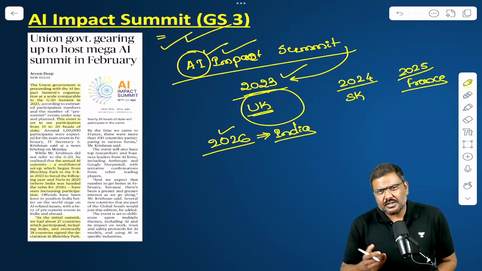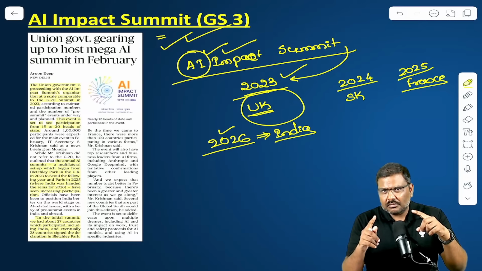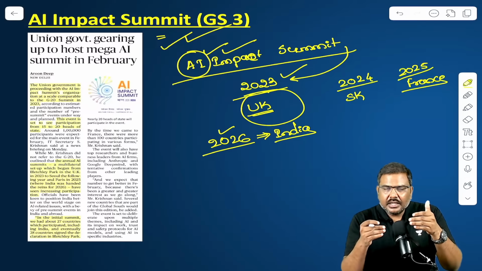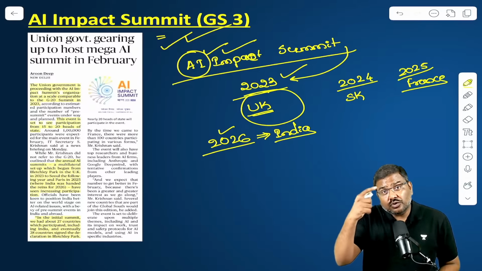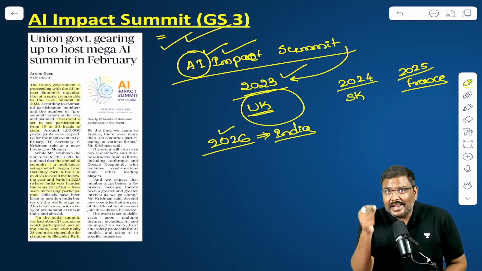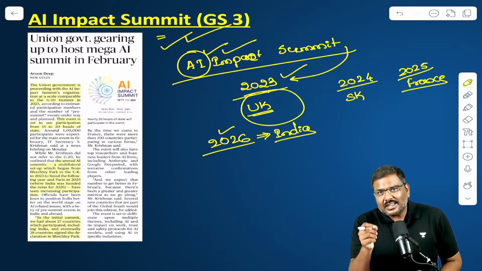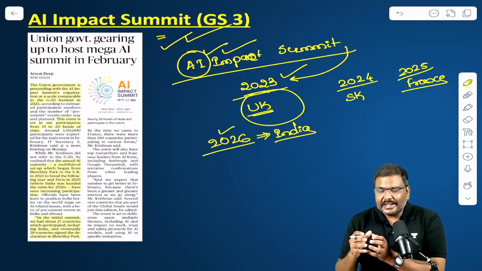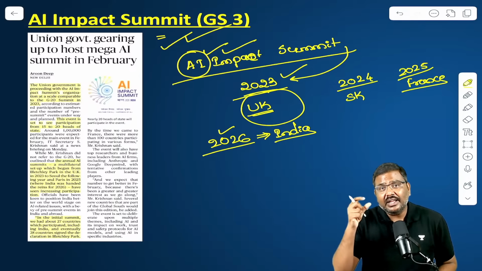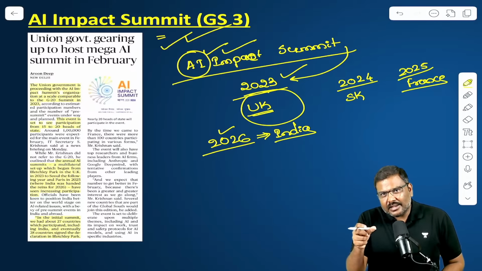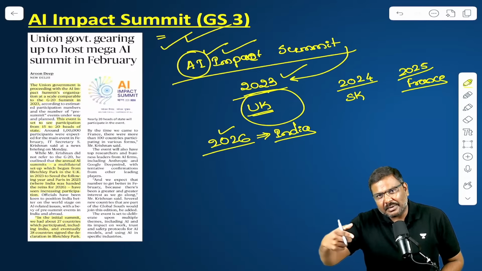What is the importance of this? As usual, it is a global grouping, again informal. There is no convention, nothing. It's an informal grouping of the countries. The heads of around 15 to 20 countries, that is the leaders, are expected to participate. That's the reason the government of India stated it might arrange this summit on the lines of a G20 group event. Just like we have conducted the G20 meeting earlier, we might arrange a summit in that line.